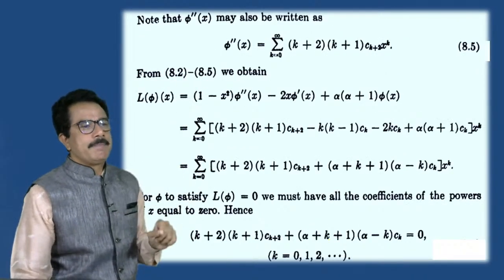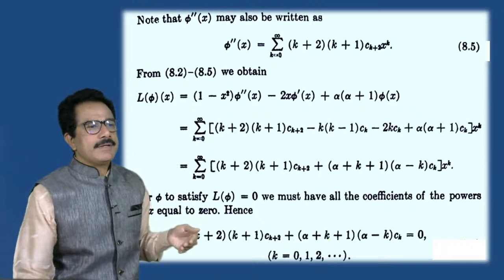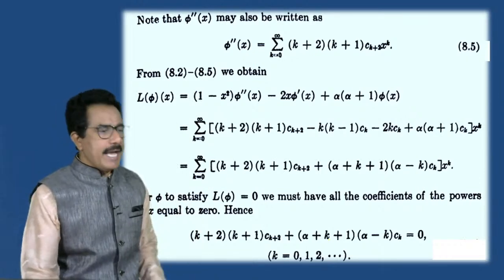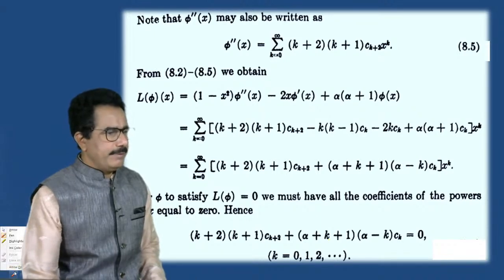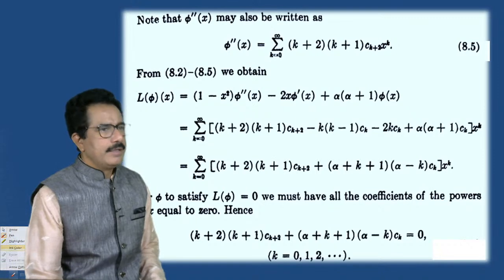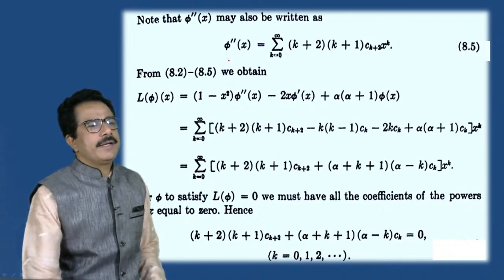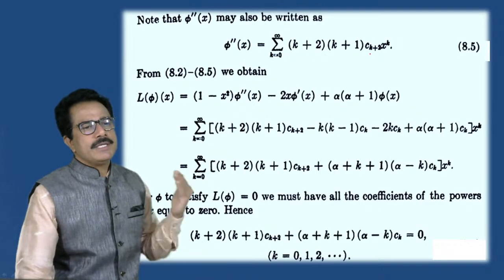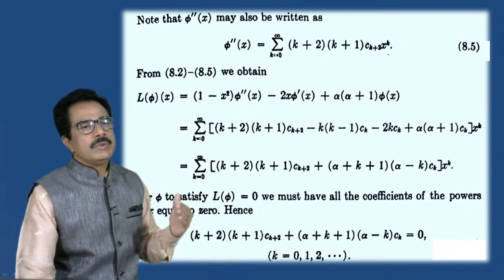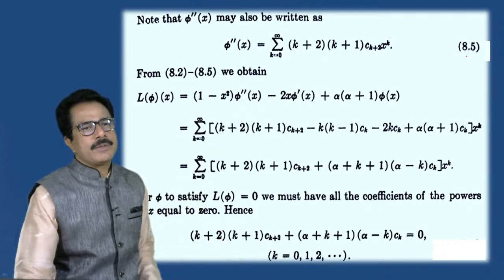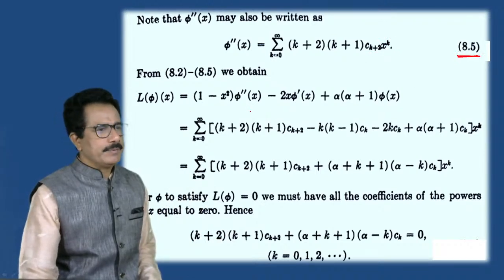Note that phi double dash of x may be written as, now we can write this phi double dash in this way also: phi double dash of x is equals to summation k is equals to 1 to n k plus 1 into k plus 2 into c k plus 2 x raised to k. This is, suppose, equation number 8.5.